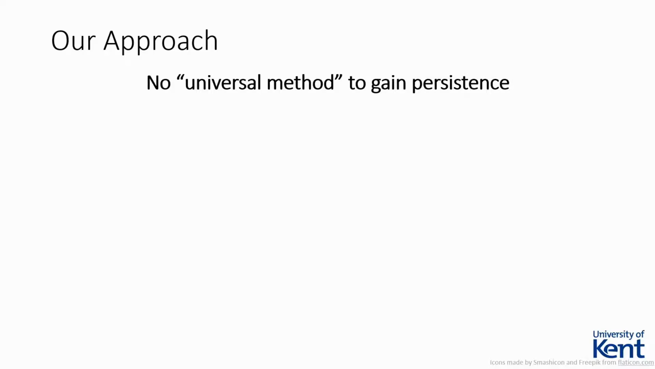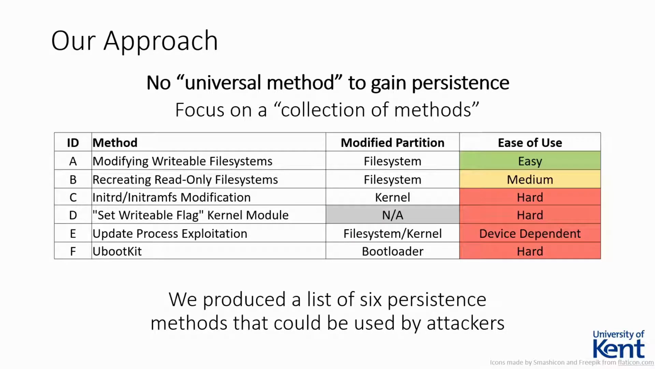As mentioned earlier, due to the variance of IoT devices, we did not believe that a single universal method was the solution. Instead, we aim to use a collection of methods to try and gain persistence. As a result of our research, we produced a list of 6 methods that can be used by potential attackers to gain persistence on a variety of IoT devices. We will now go over how each of these methods work, their requirements, and their potential drawbacks.